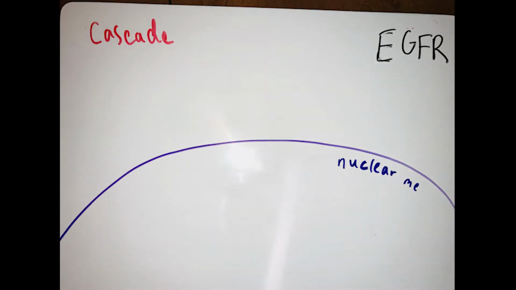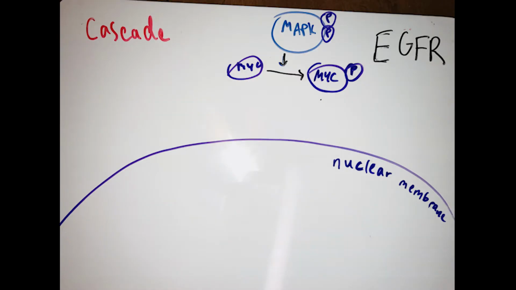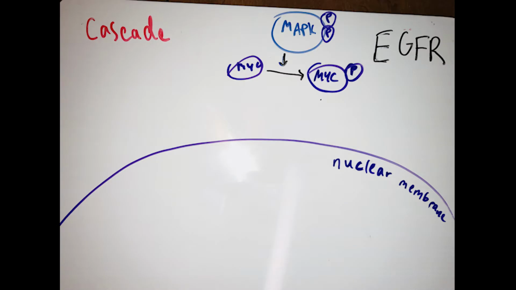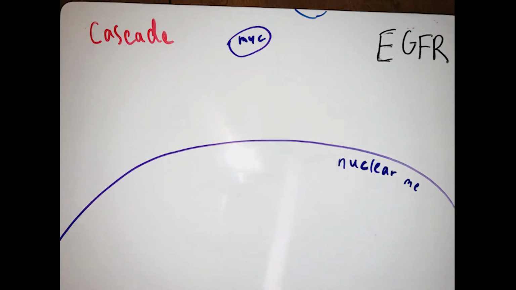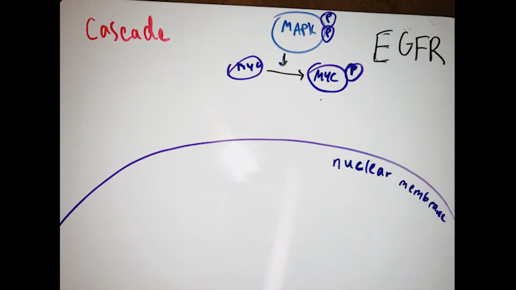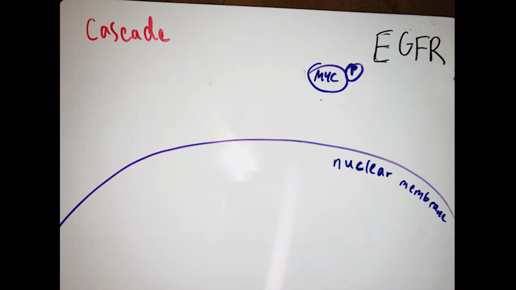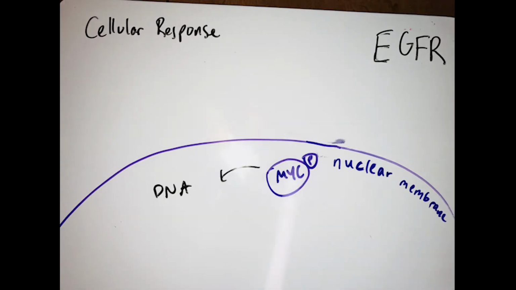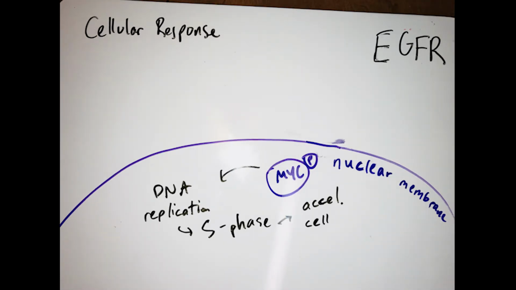For reference, mitogen is a signal molecule that encourages cell division and mitosis. MAPK can phosphorylate the transcription factor MYC, which is essential for cell proliferation. Co-expression of RAS and MYC leads to the initiation of S phase, in which DNA replication occurs in preparation for cell division. The transcription factor MYC is inappropriately activated, initiating the S phase prematurely and accelerating the cell's life cycle.